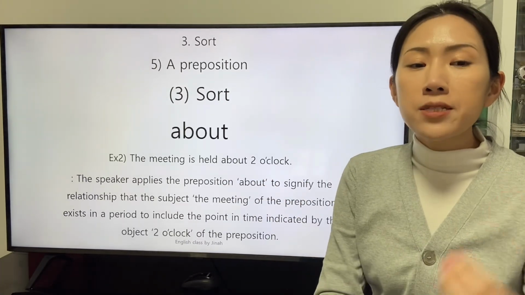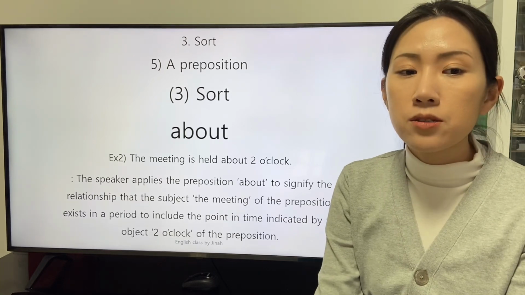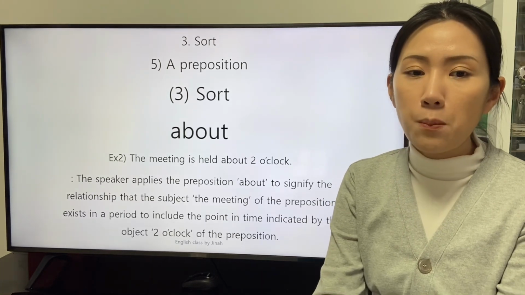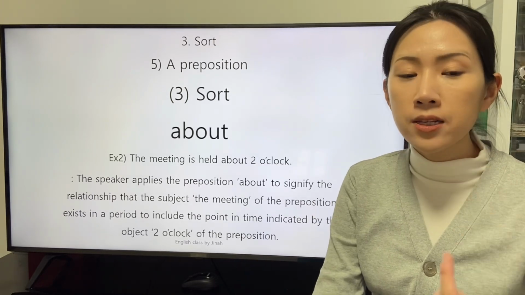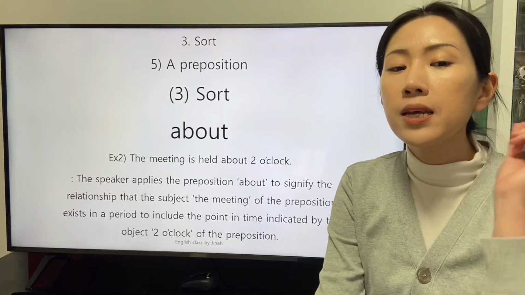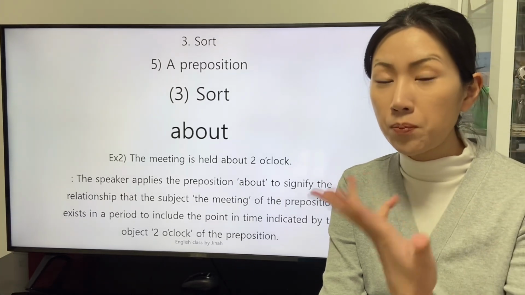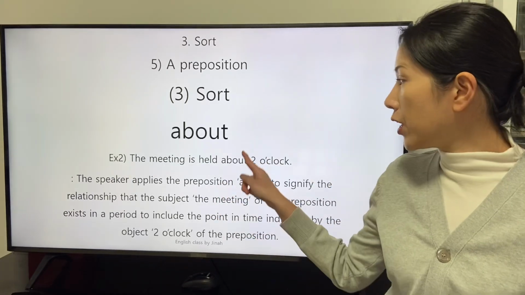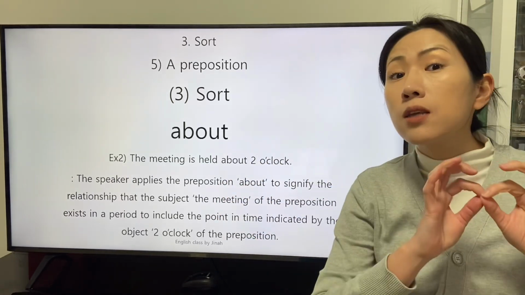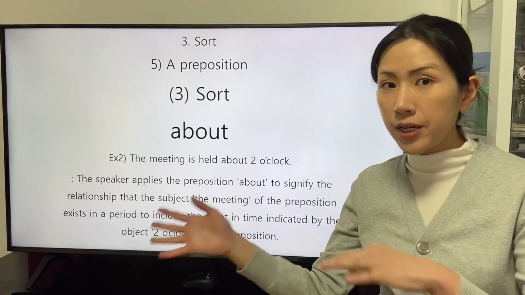The speaker applies the preposition about to signify the relationship that the subject, the meeting, of the preposition exists in a period to include the point in time indicated by the object of the preposition. The range of the object in time can be a period.